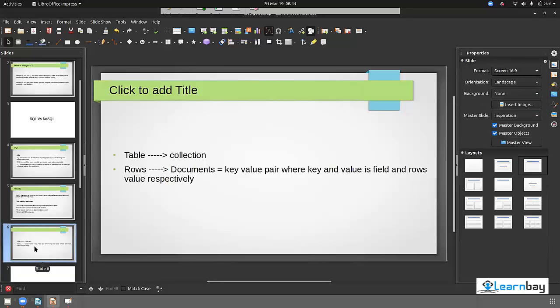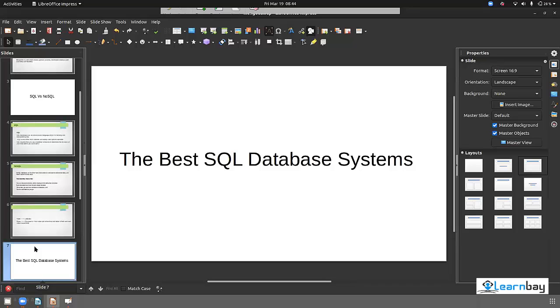So in a NoSQL database we have a collection and a document, whereas in SQL we have a table and a row. Now let's talk about a few of the databases that we have.